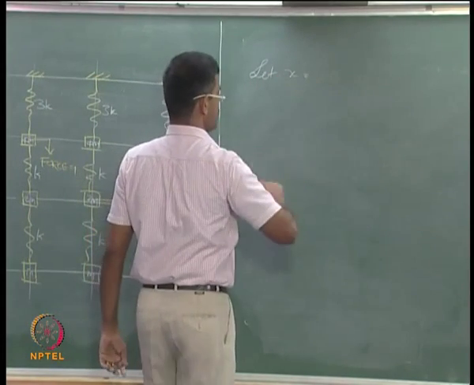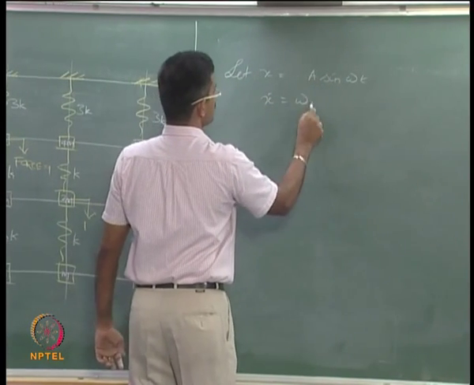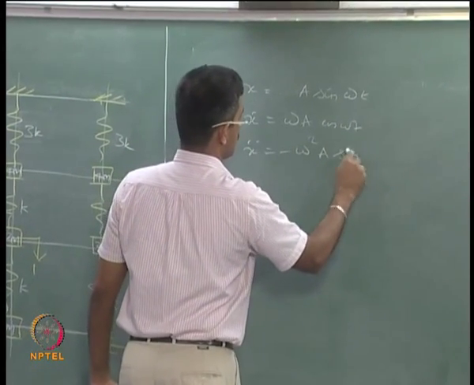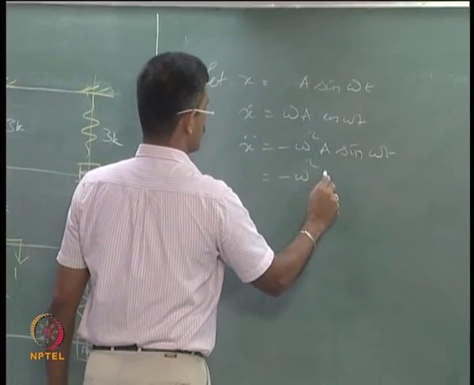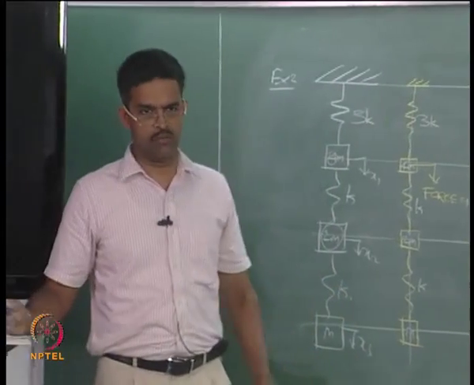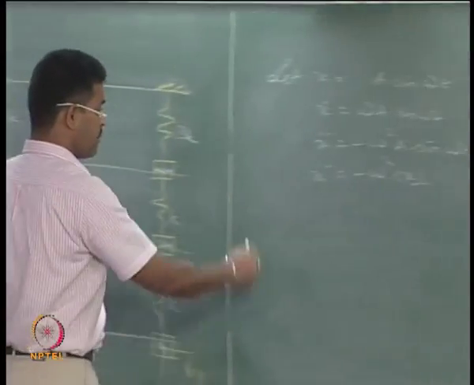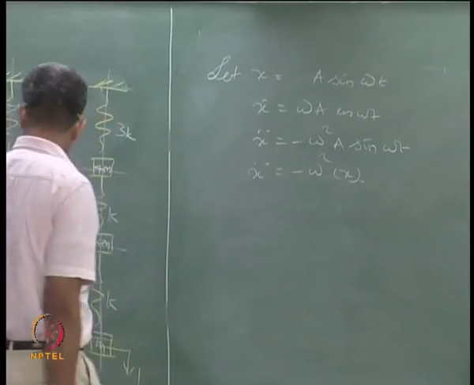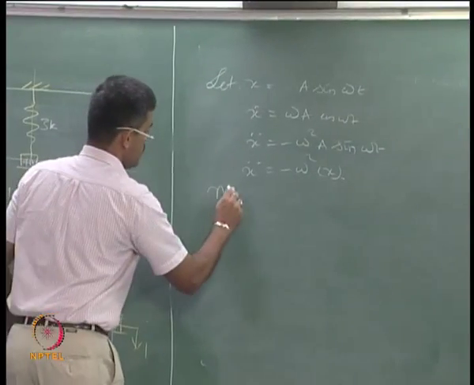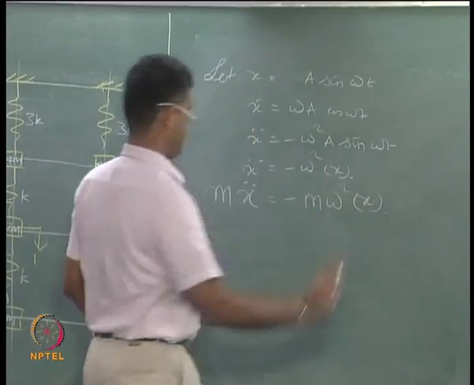The displacement be, let us say, x equals a sin omega t, x dot is cos omega t, x double dot is sin omega t, where I can say minus omega square x is x double dot. We do not know the displacement, right. I multiply this with mass on both sides because I am getting the inertia force. What I am applying here is a unit force. I want that to be an inertia force here. So I should say it is m x double dot is minus m omega square x.